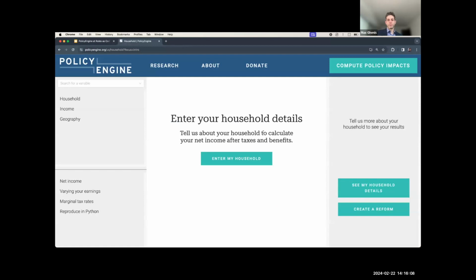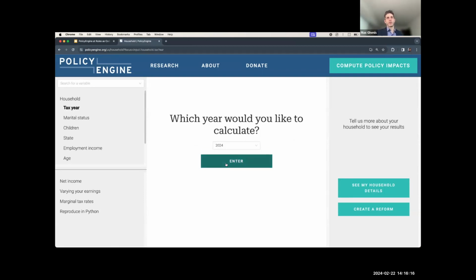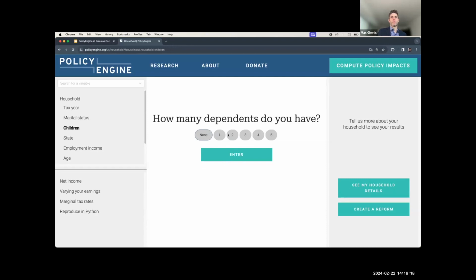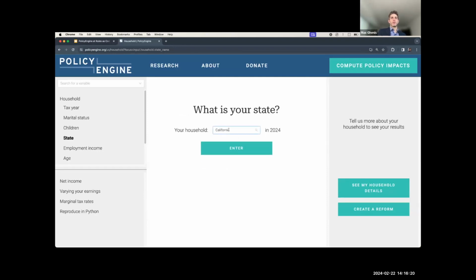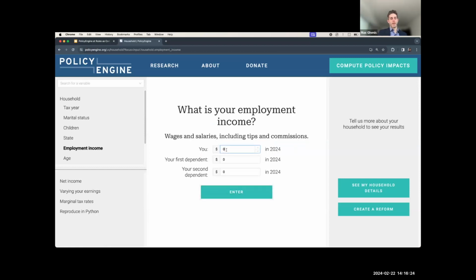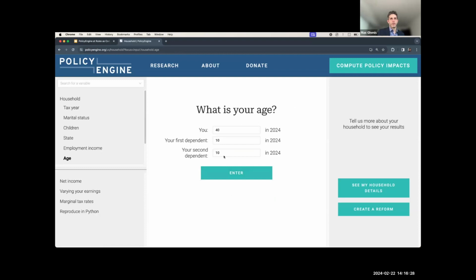So we offer a simple questionnaire, just 6 questions to get started, and we will calculate your taxes and benefits from there. So let's just say you're a single parent, maybe in 2024, of 2 kids, and we're going to say District of Columbia. Maybe you're right around the poverty line. Okay, and maybe one of your kids is young. This is going to give you some access to different benefits.